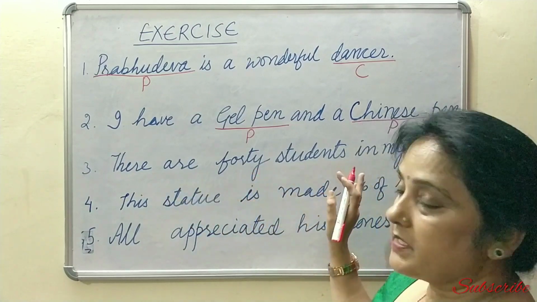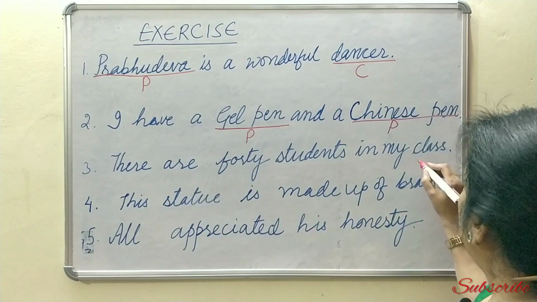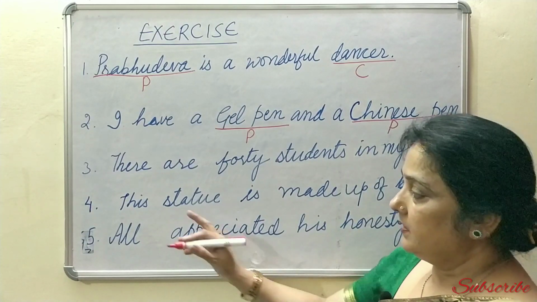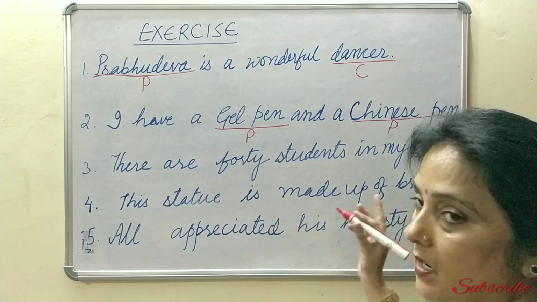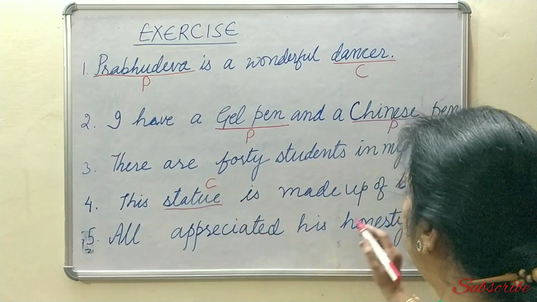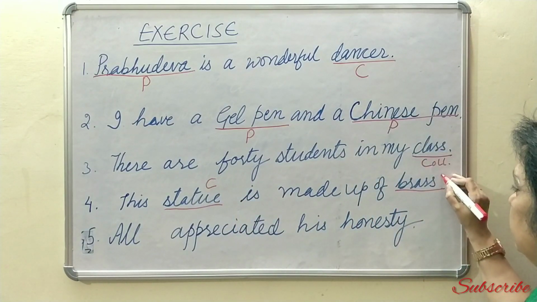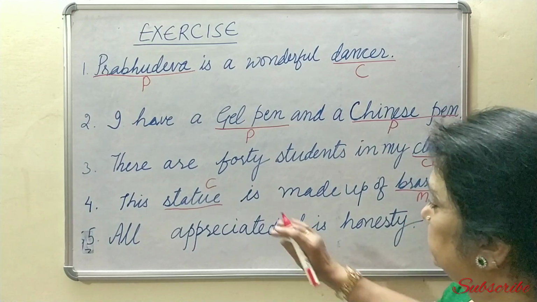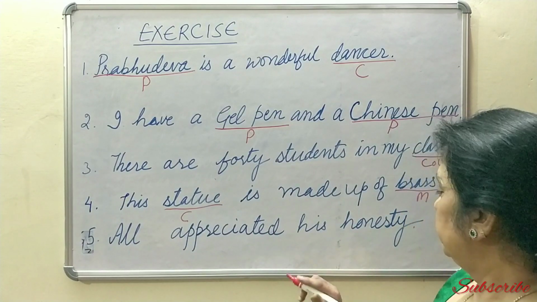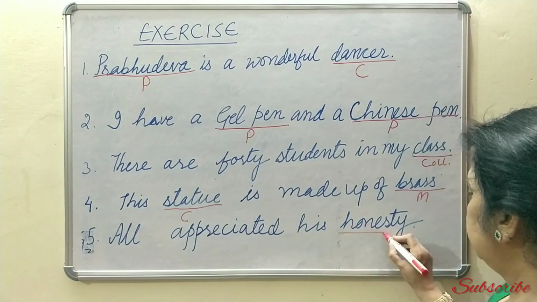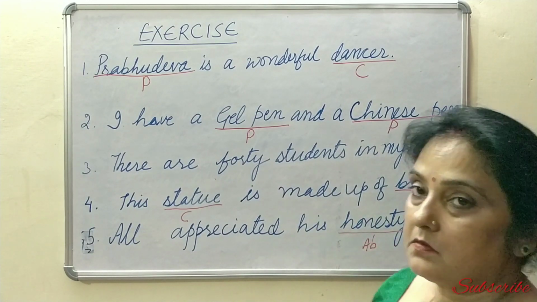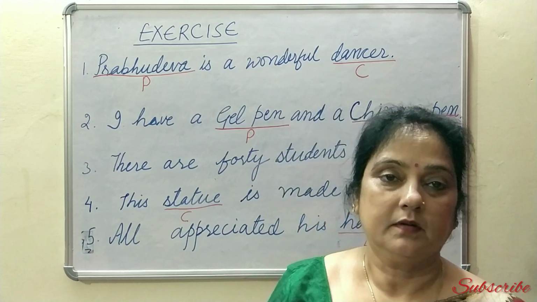There are 40 students in my class. Now class is a collective noun. This statue is made up of brass. Now statue is a common noun and brass is a material noun. All appreciated his honesty. So now here honesty is an abstract noun. So this is all about noun.